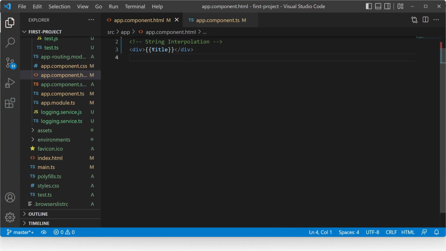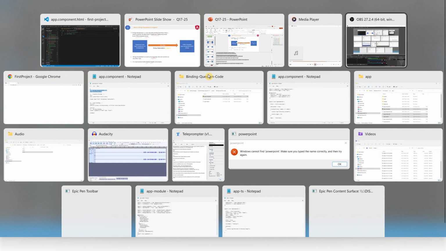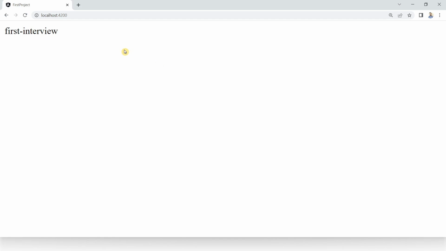With the help of string interpolation, like this. Put title inside the double curly braces inside the HTML view. See, now I will check the view in the browser and it is present here. That means data is transferred from TypeScript or component code to HTML view. That is the short answer of the string interpolation data binding technique.